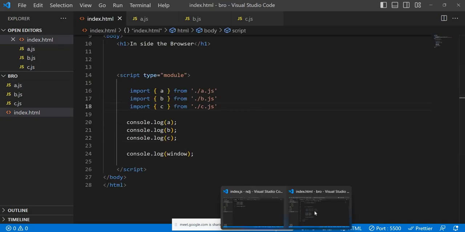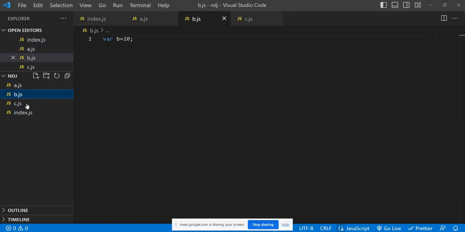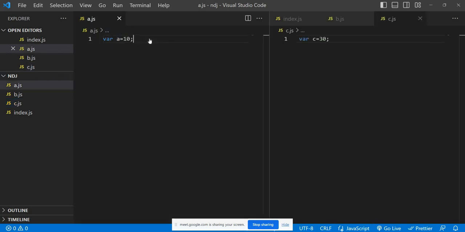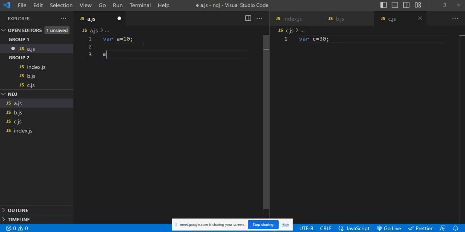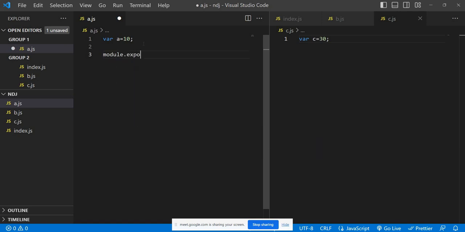When it comes to Node.js, what do we need to do? A is there, B is there, but we are not able to access these three things, right? So if you want to use those things, you need to use module.exports. Is it export or exports? Sometimes I forget this. Module.exports.